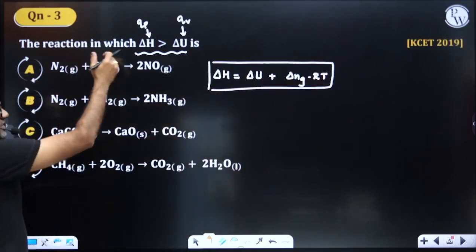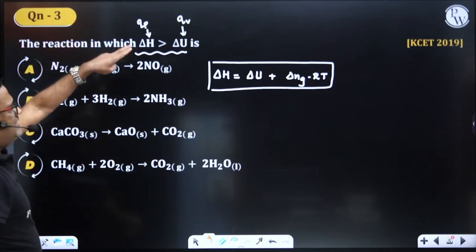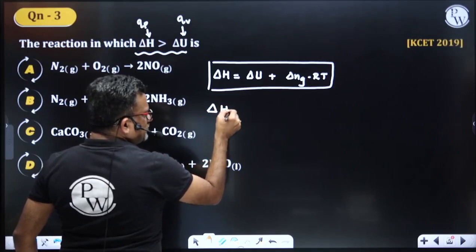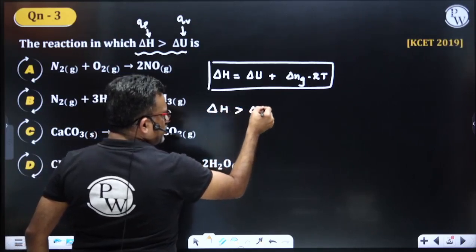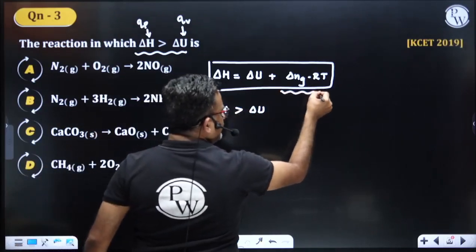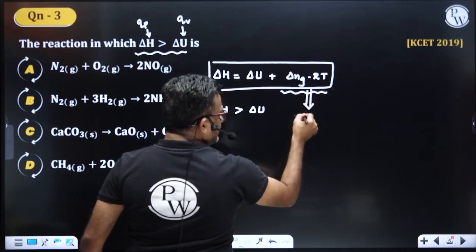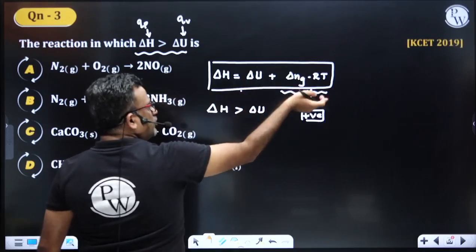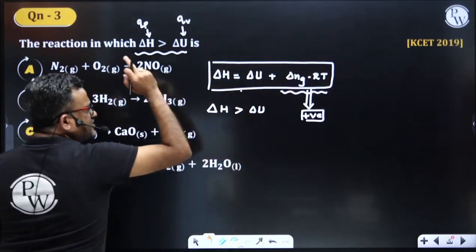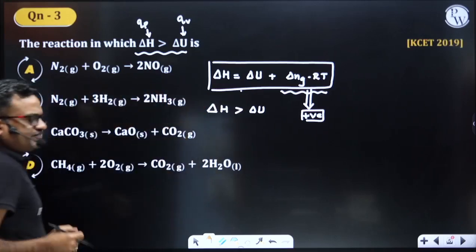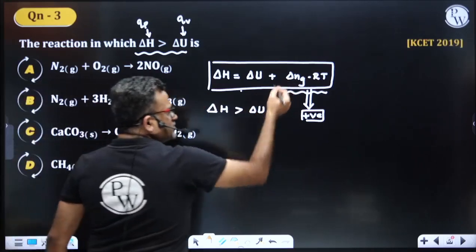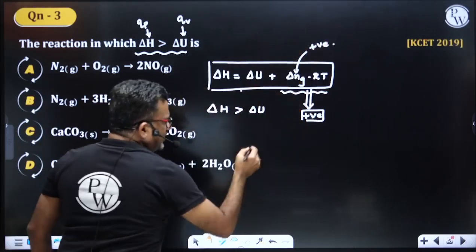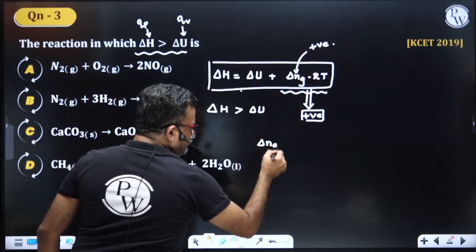So now in these 4 equations, in which one is delta H greater than delta U? Look here students, if delta H has to be greater than delta U, obviously this quantity has to be positive. Yes or no? When a positive quantity is added to delta U we get delta H, that means delta H is greater than delta U. Yes or no? So for this to be positive, what should delta Ng be? Obviously positive. Now let us find delta Ng for all the four.